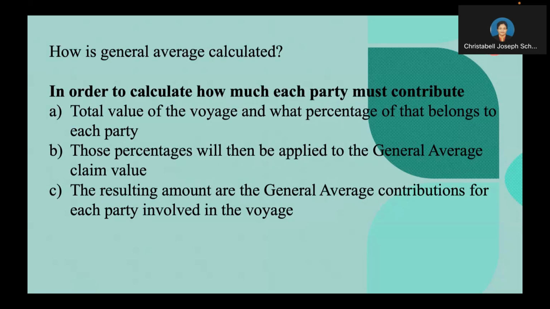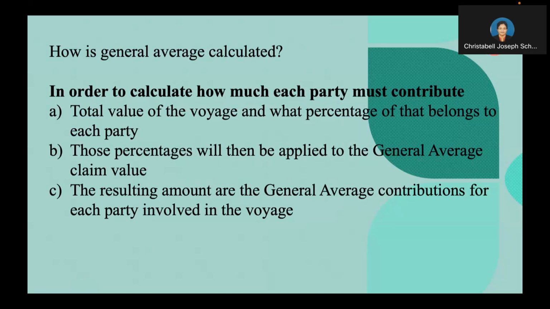For the sake of simple understanding, let's say those expenses are equivalent to $5 million. This is the total amount that must be paid by all the parties involved in the sea voyage.